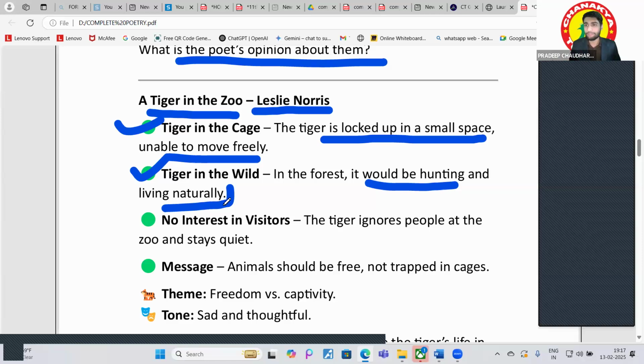The human also wants freedom. That's why they are struggling for independence and all these things, right? They have struggled for independence, right? Everyone wants freedom, right? So this is human nature. This is the nature of every creature, not just the human. They just want that they should be free. They can't live in a small space in which they are not able to move freely as well. Got it, guys?